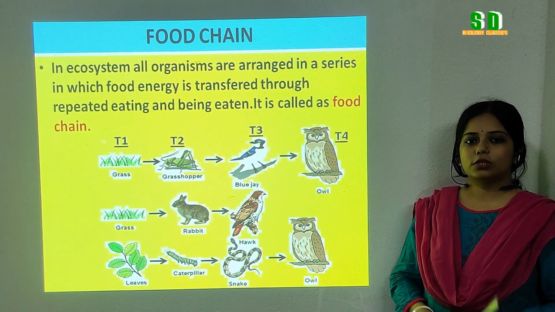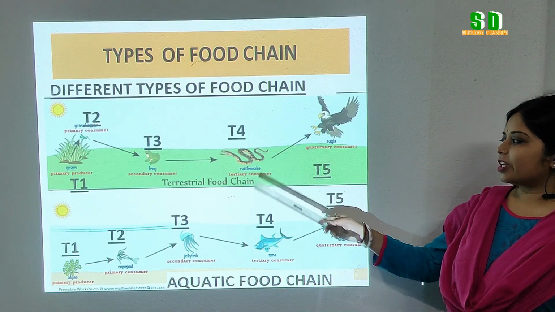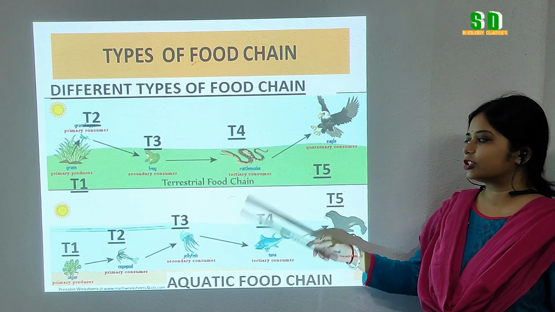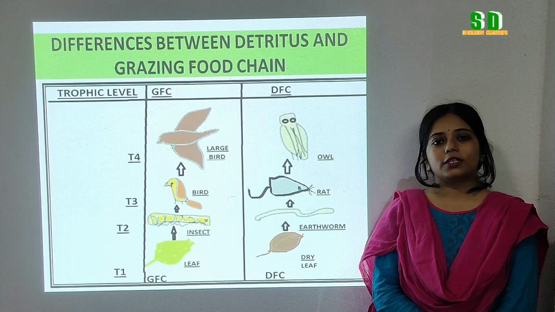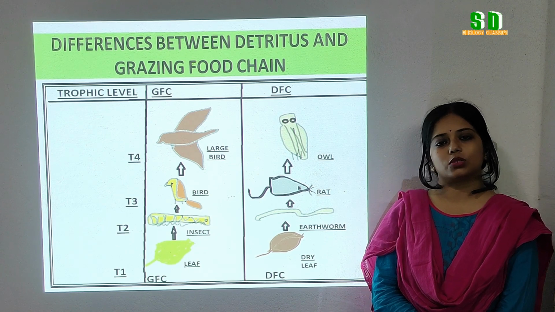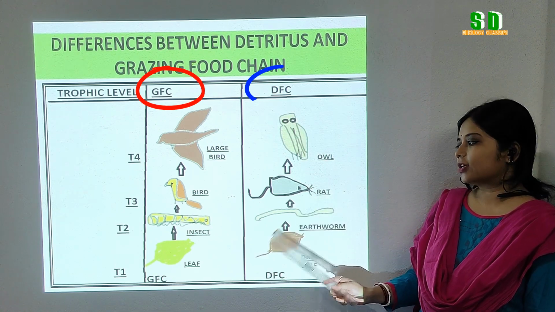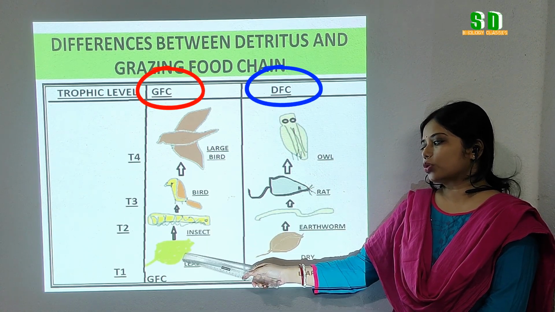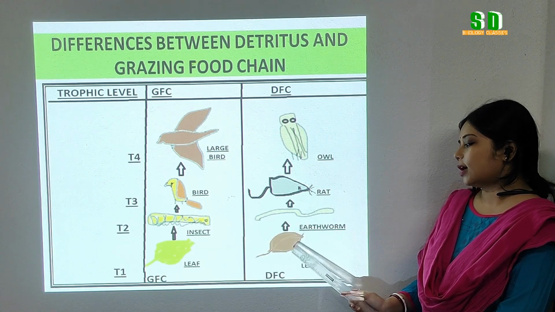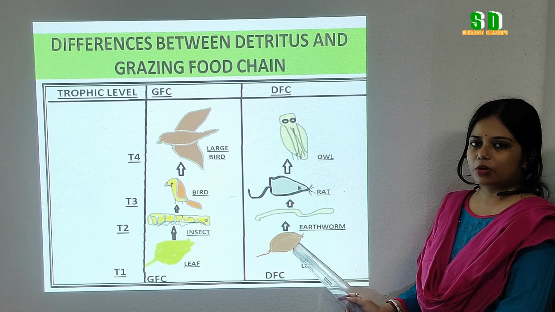Now, depending on the ecosystem, there are different types of food chain. Now see, here we have two different types of ecosystem where two different types of food chains are formed. On the basis of source of energy, we can divide the food chain into two categories. What are those? The grazing food chain and the detritus food chain. In the grazing food chain, the source of energy is sunlight, whereas in the detritus food chain, the source of energy is the dead decaying matter of living organisms.